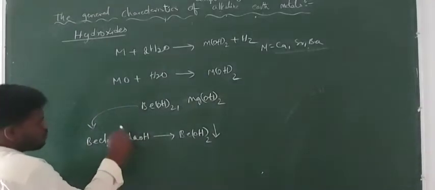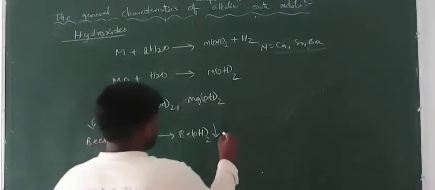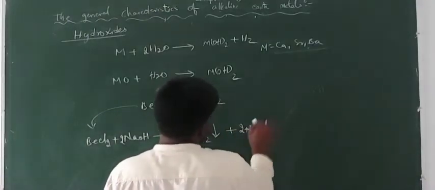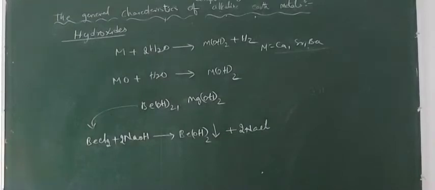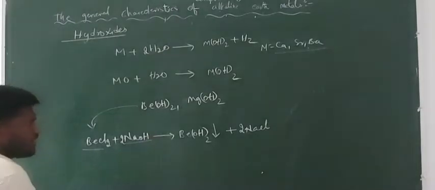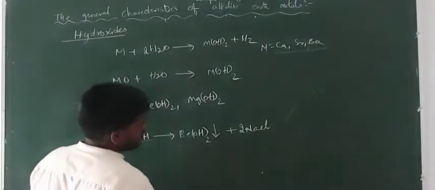You need to take 2 moles here, and you get 2 moles of NaCl. So to get the hydroxide, we treat the salt of beryllium with sodium hydroxide, and we get the precipitate.